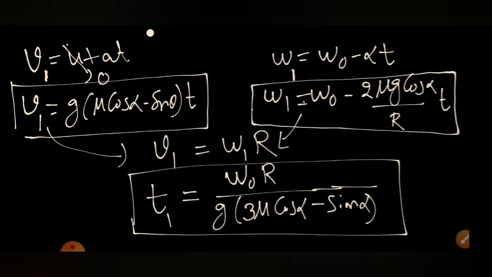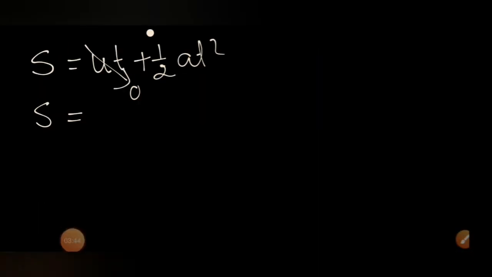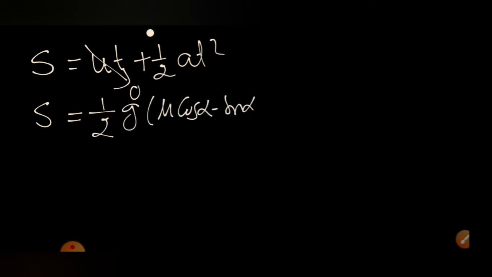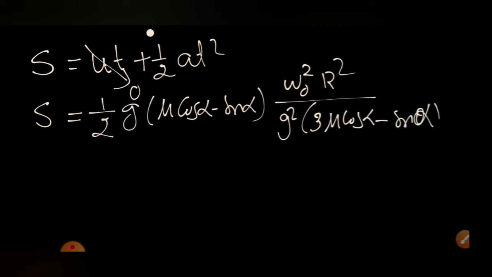At that time, the velocity of the bottommost point of contact must be 0. Once we have the time, and we know the acceleration, for the center of mass we can put the formula S equal to ut plus half at squared, where the initial velocity is 0. So half times the acceleration g into (mu cos alpha minus sin alpha), and the time squared, omega naught squared R squared by g squared into (3 mu cos alpha minus sin alpha) whole squared.